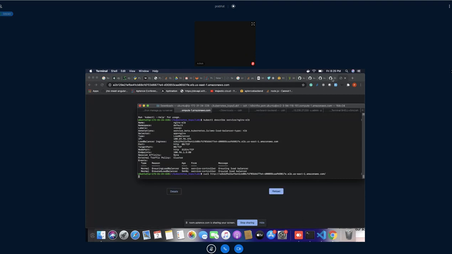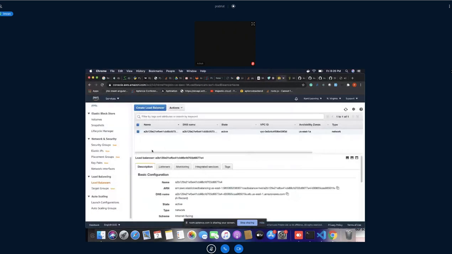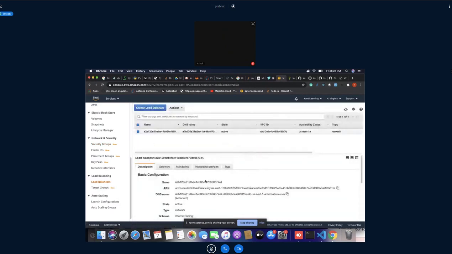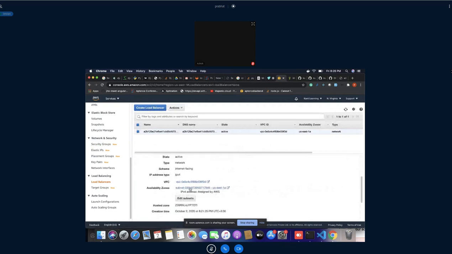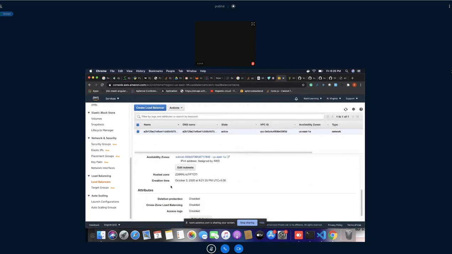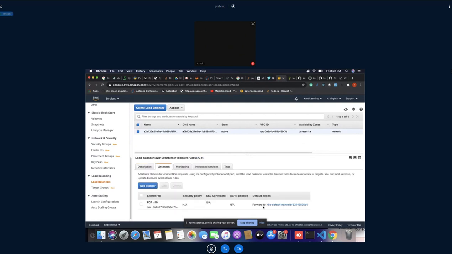Okay, so let me guess what would be the error. If I go to the security group for the load balancer, the listener, this one: 80 forwarded to the K8S default Nginx. That is fine.